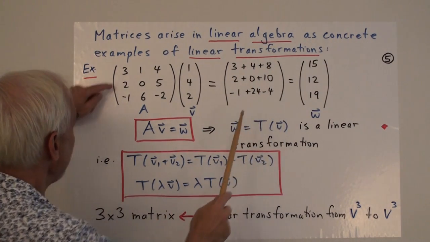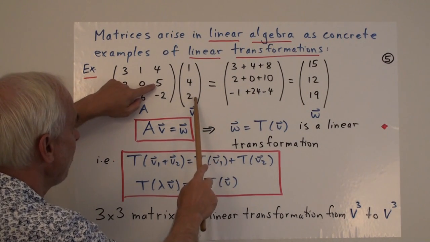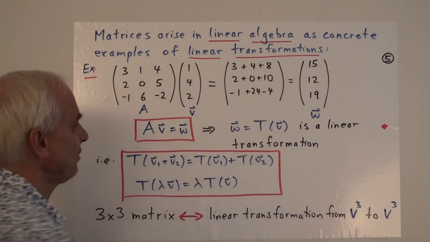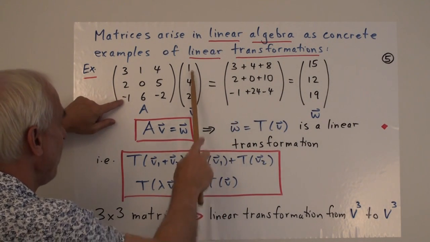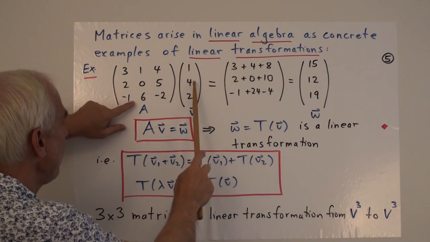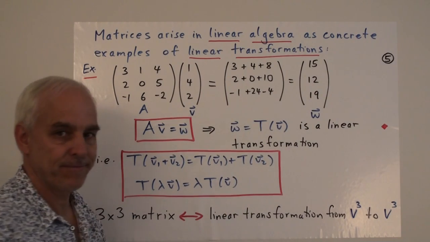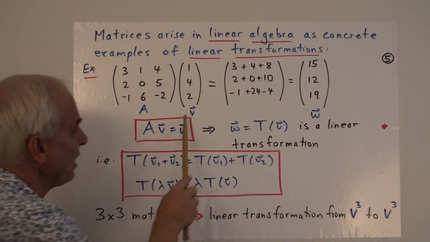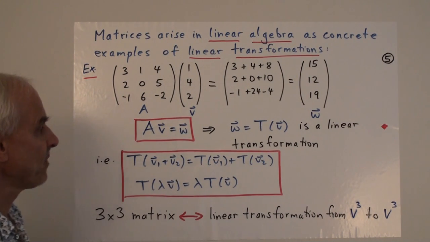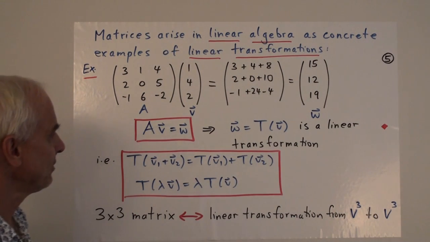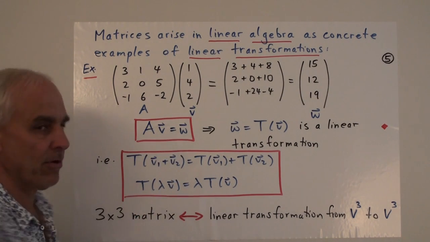Then the next entry would be this row times the same column. So that's 2 plus 0 plus 10, for a total of 12. And then the last entry would be the third row here times this column, minus 1 plus 24 minus 4, for a total of 19. So what we get is another column vector of the same size in this case. Call it W. So the equation can be written as A times V equals W.